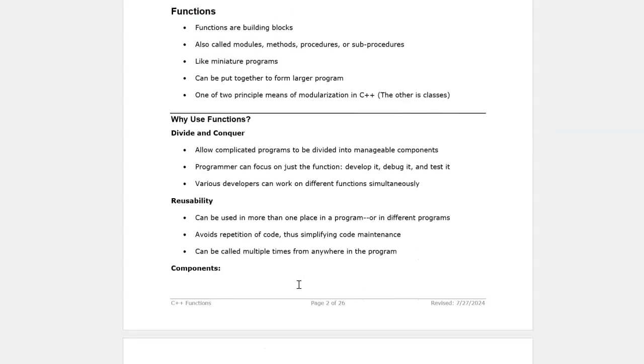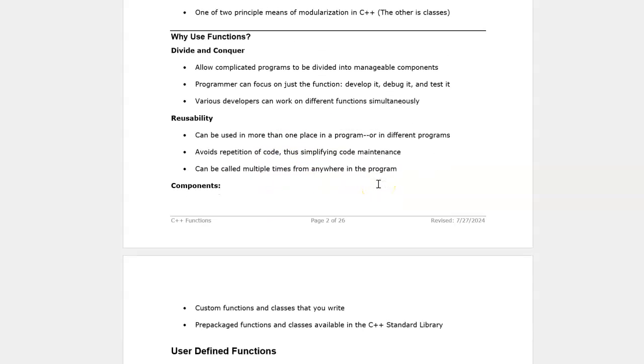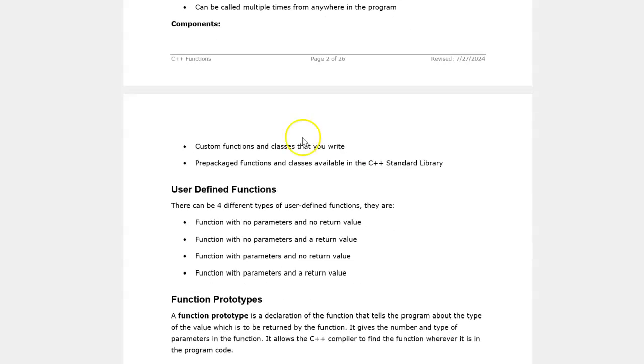So why use functions? There it is: divide and conquer. You solve one problem at a time. Get that function to work, then move on. You can have more than one developer working on a program at the same time. It avoids repetition of code. So we have functions with no parameters and no return value, return values, parameters, and both.